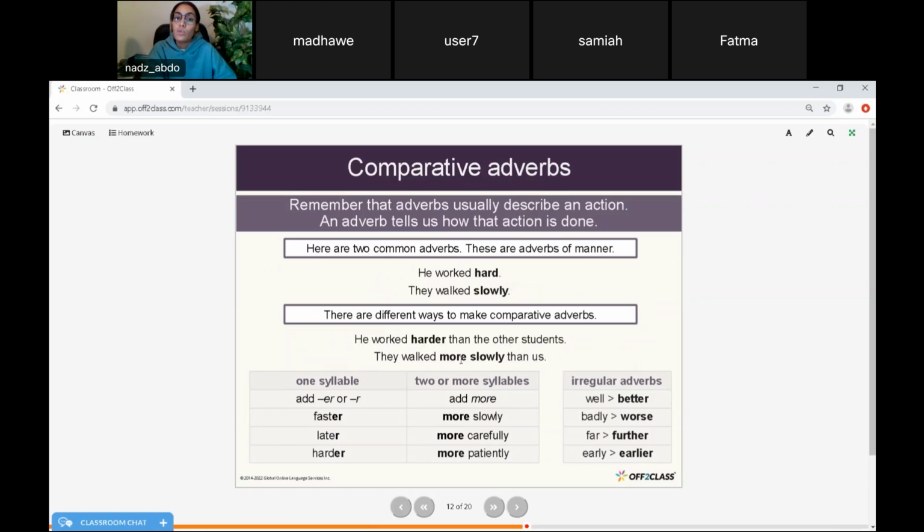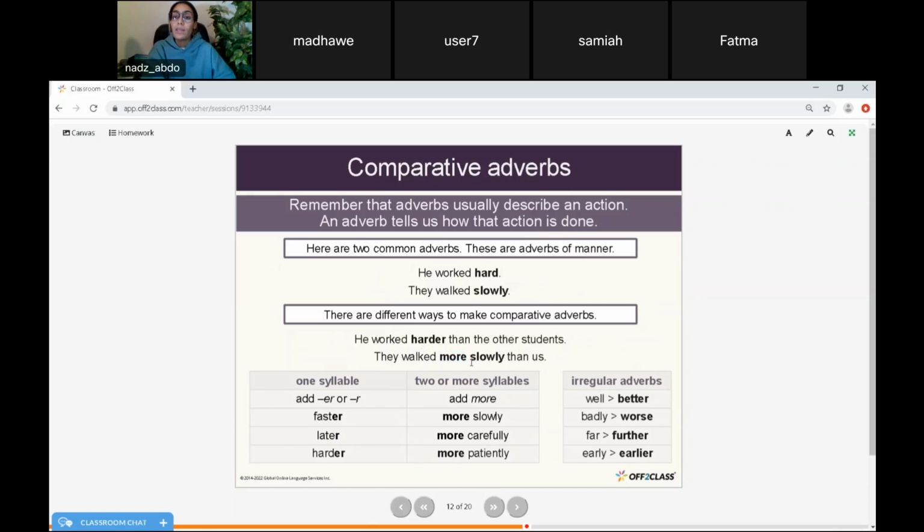They walked more slowly than us. Slowly. Two syllables. So I added the word more before slowly. They walked more slowly. Slowly here is still describing the way they walked, not them.